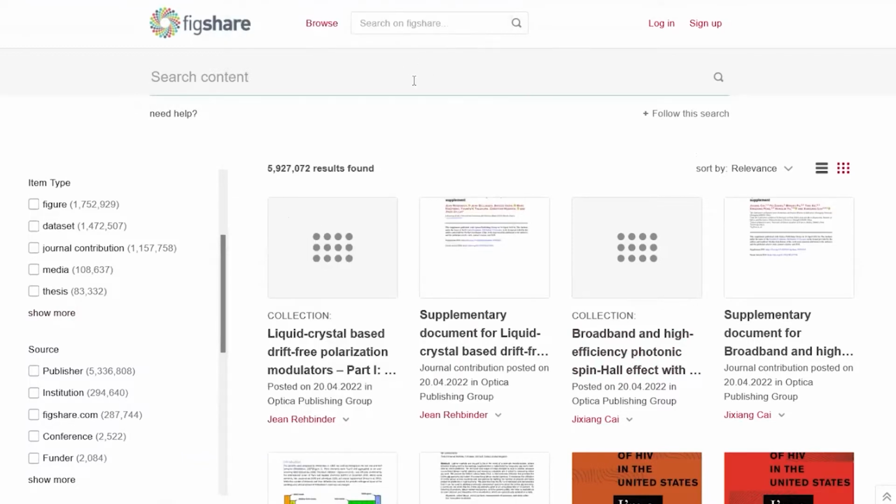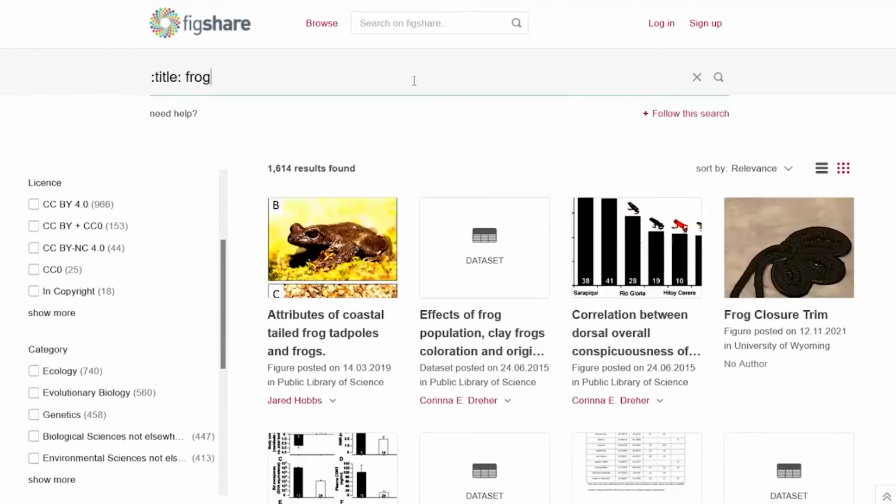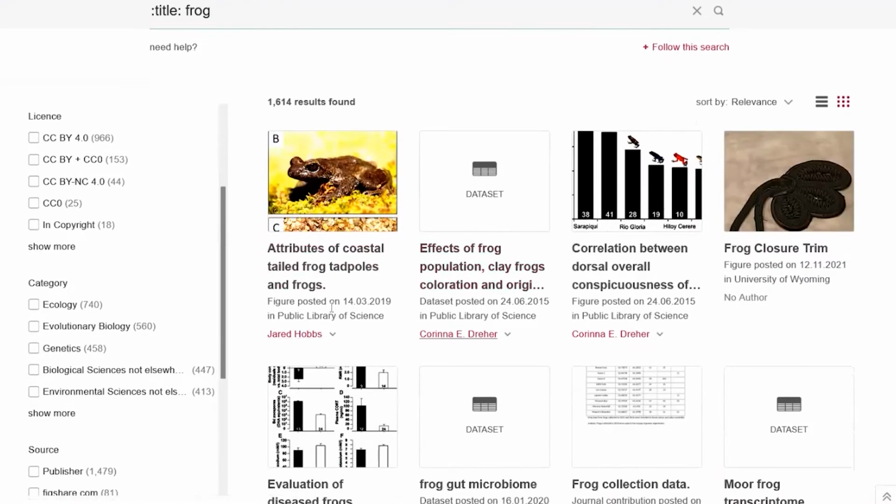So I'm just going to search. We have advanced search syntax. I'm going to search title, frog. See what that brings up. So 1,600 results, and we see that some are coming from publishers.